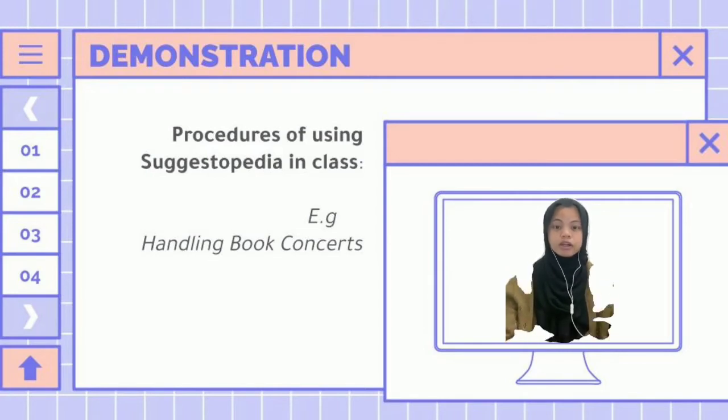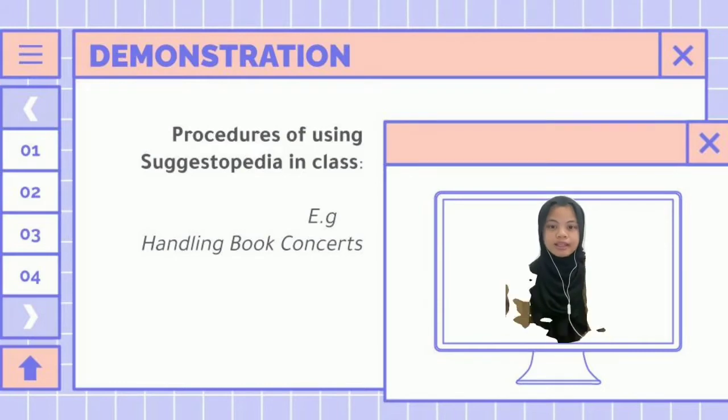Hi everyone. So moving on, we are going to see a demonstration on how to use the Suggestopedia method. Enjoy!